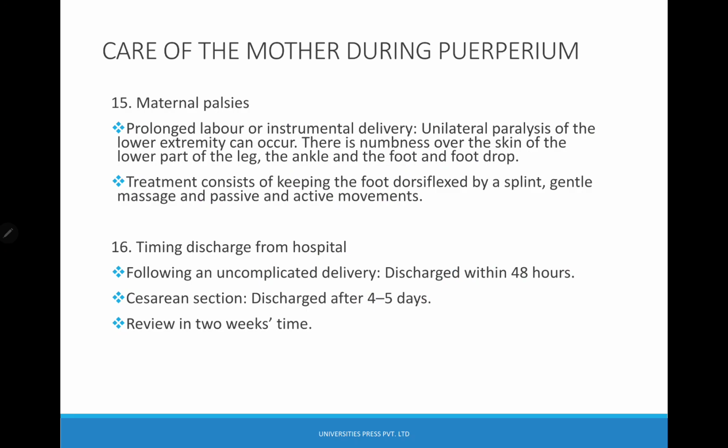Next is maternal palsies. So what are all the maternal palsies seen? Prolonged labor or instrumental delivery, unilateral paralysis of the lower extremity can occur. There is numbness over the skin of the lower part of the leg, and the ankle and foot drop. Just remember foot drop. Treatment consists of keeping the foot dorsiflexed by a splint, gentle massage and passive and active movements.